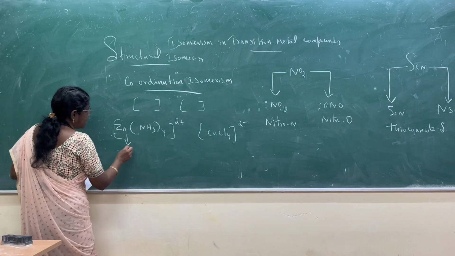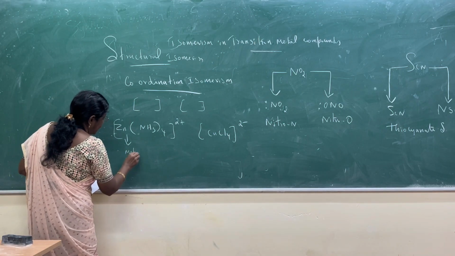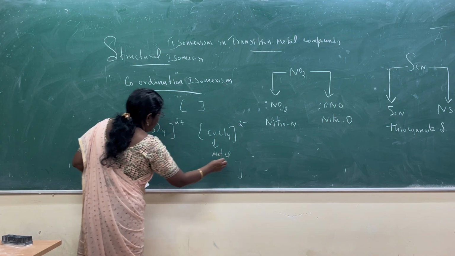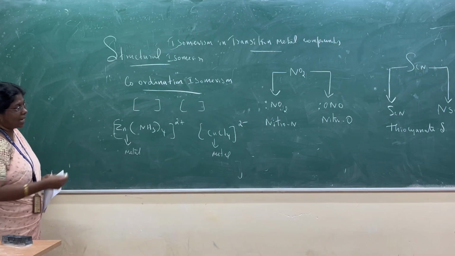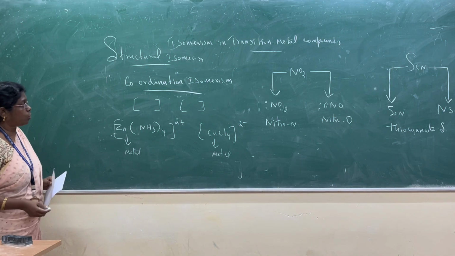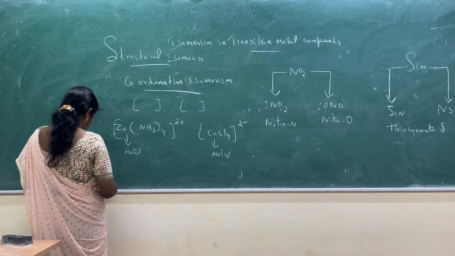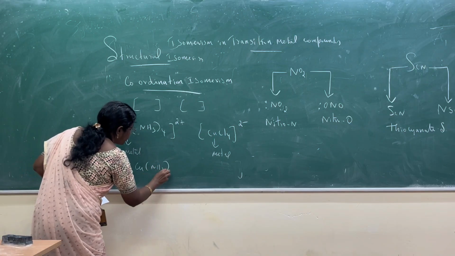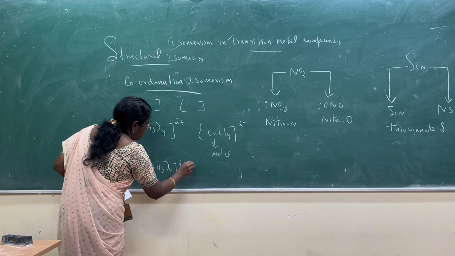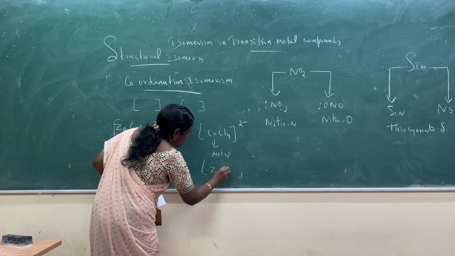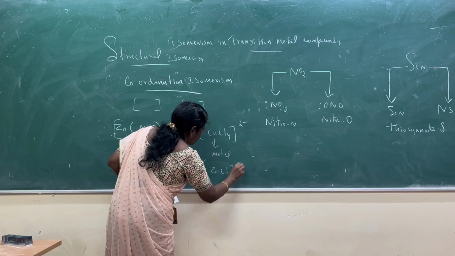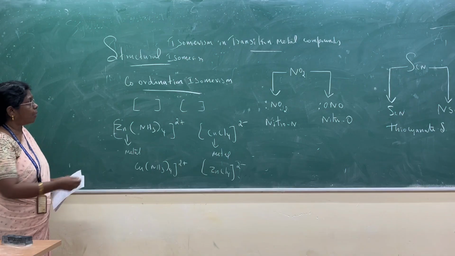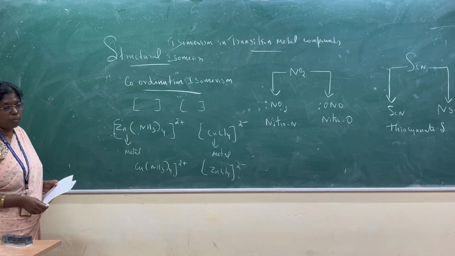So here zinc is the metal ion, this metal atom, and here copper is the metal atom. So metal swapping occurring is called coordination isomerism. Metal swapping means here copper is coming and here zinc is coming. So swapping of the metal ion between the two coordination compounds is called coordination isomerism.